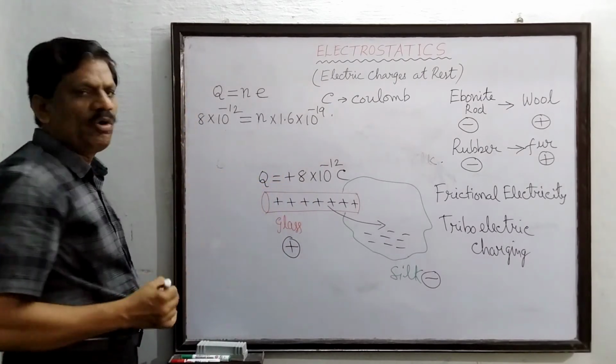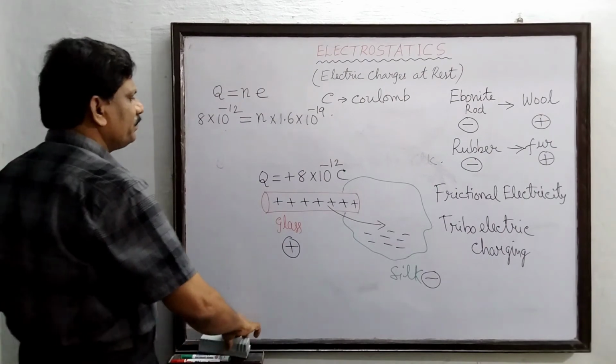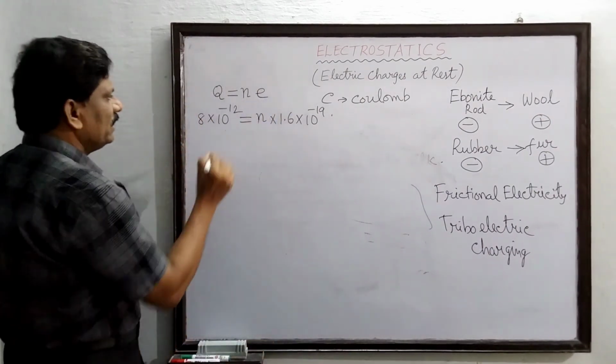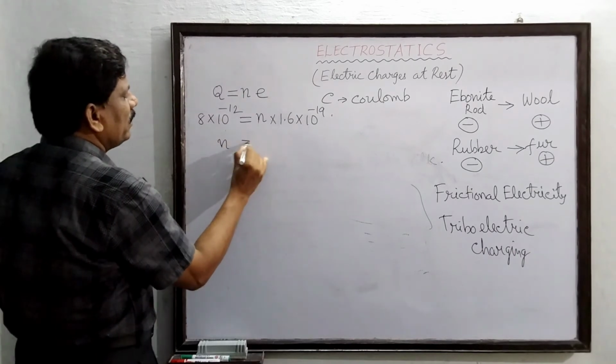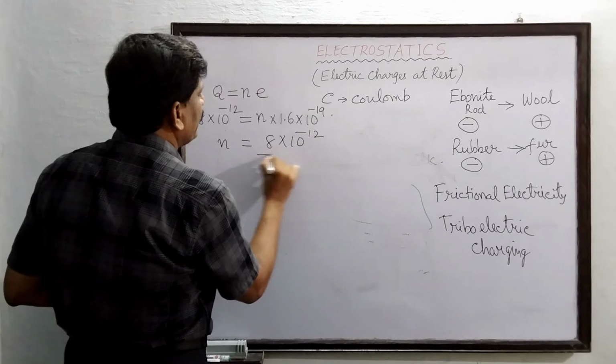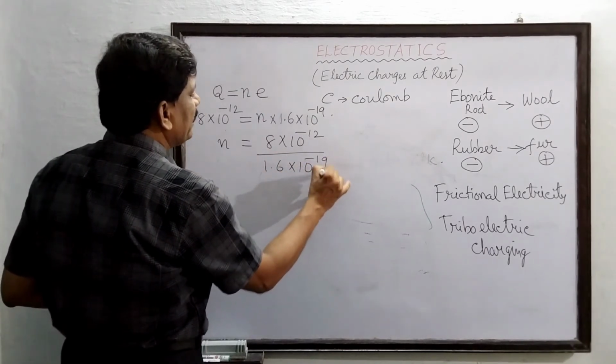I want to find how many electrons n. Therefore n = 8 × 10^-12 divided by 1.6 × 10^-19.